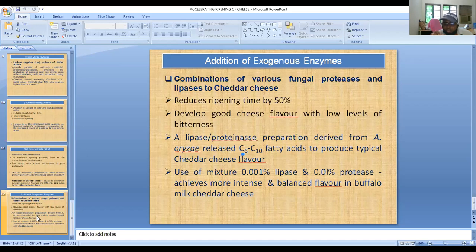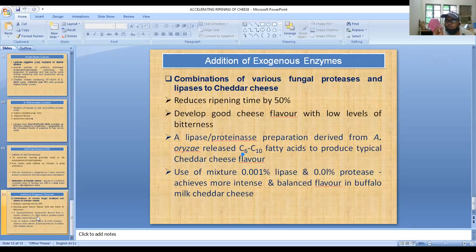So here we can notice that addition of a combination of various fungal proteases and lipases to Tijat cheese reduces the ripening by 50%. That means the ripening period can be reduced up to 50%. So you can reduce 50% of refrigeration cost. We can reduce 50% of the cost of that ripening. So when we use exogenous enzymes, we can also check the bitterness in the cheese.